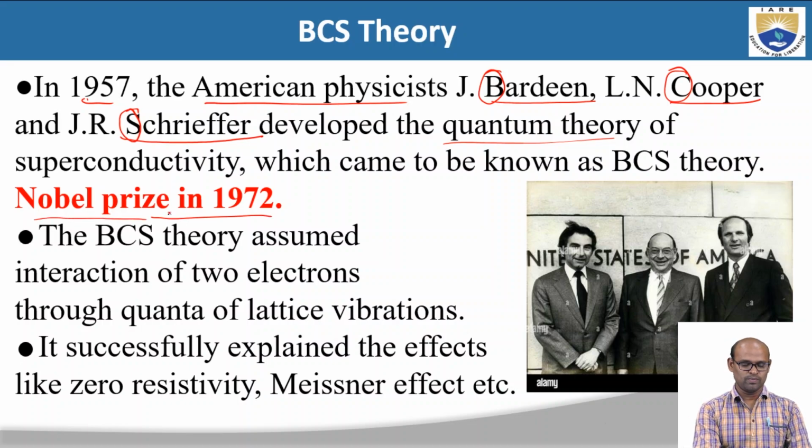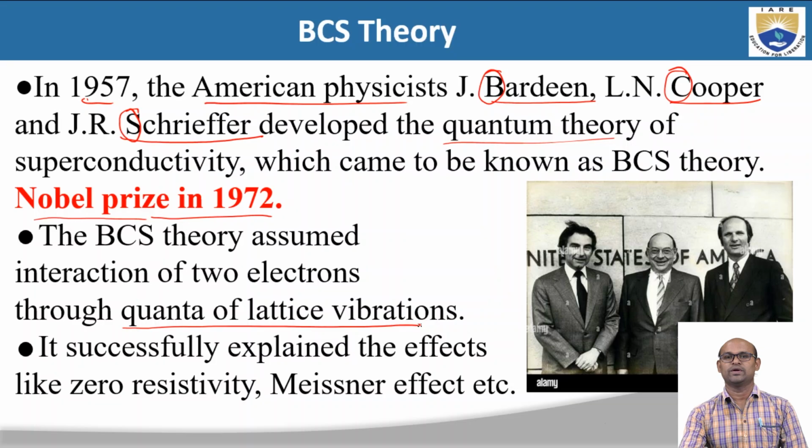The BCS theory assumed interaction of two electrons through quanta of lattice vibrations. So what is this BCS theory about? It is about explaining the zero resistivity in superconductivity, and in their theory they assume the interaction of two electrons through lattice vibrations.